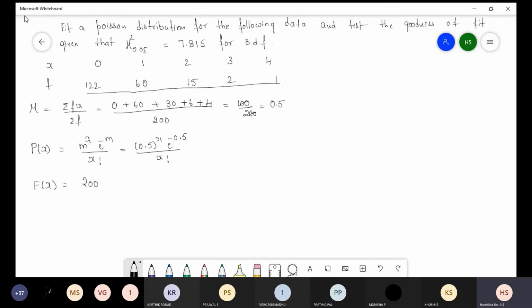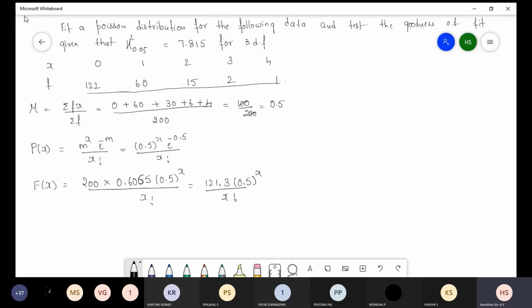So we have to add all the frequency values. 200 into e power minus 0.5, value is 0.6065 into 0.5 whole power x divided by x factorial. When you multiply 200 into 0.6065, we get 121.3 into 0.5 whole power x divided by x factorial.